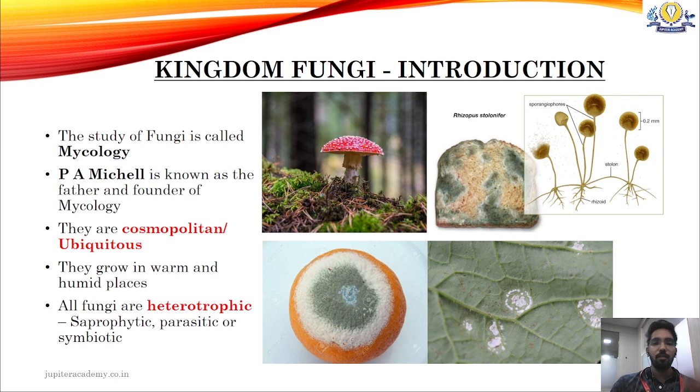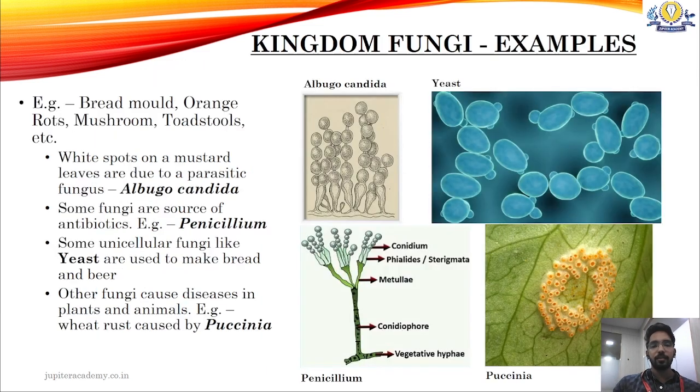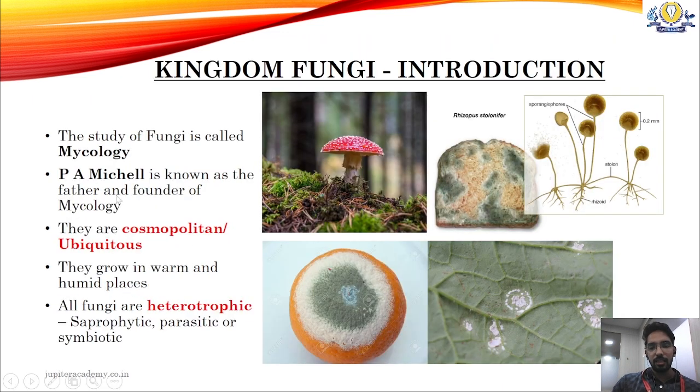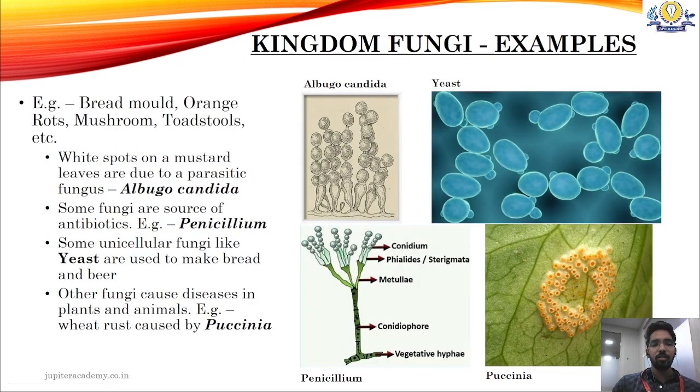Fungi range from unicellular fungi such as yeast to multicellular complex fungi such as mushrooms. Examples of such fungi are bread mold, we have orange rods, mushrooms and toadstools, etc. White spots on a mustard leaf are due to a parasitic fungus called Albugo candida, as seen in this picture. It is caused by a fungus called Albugo candida.